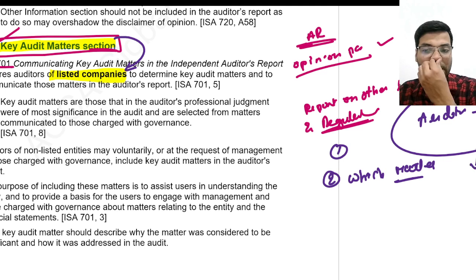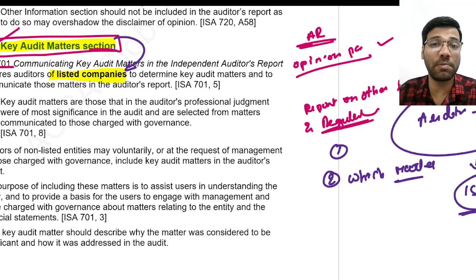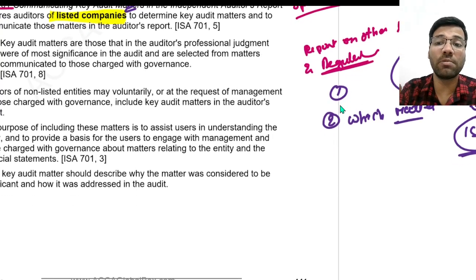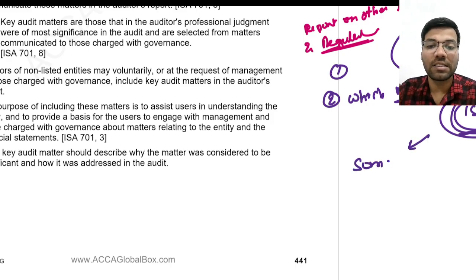Now this will be done as per what? ISA 260, communication with management and those charged with governance, which means those matters which are communicated with the management under ISA 260, some of these matters are selected.